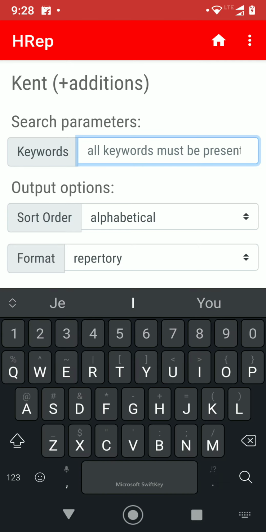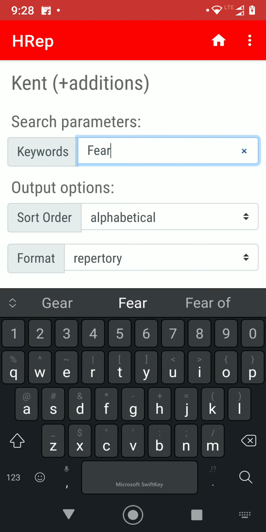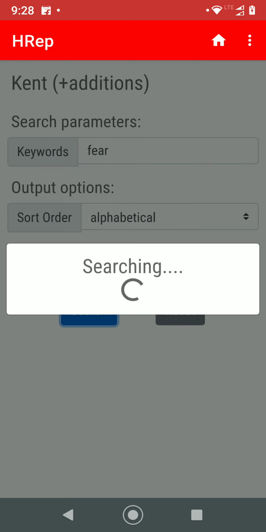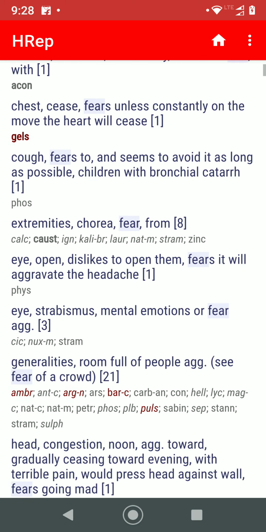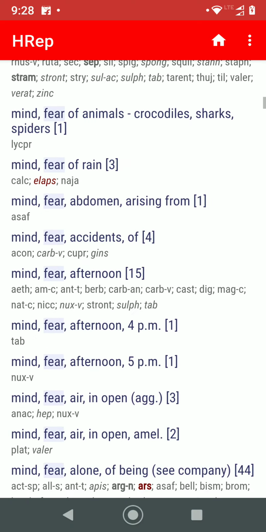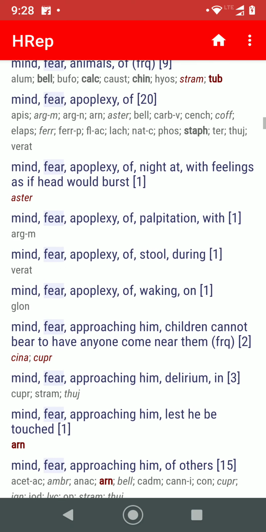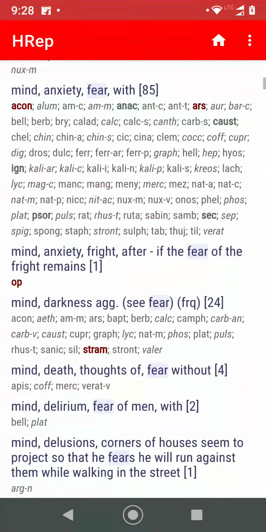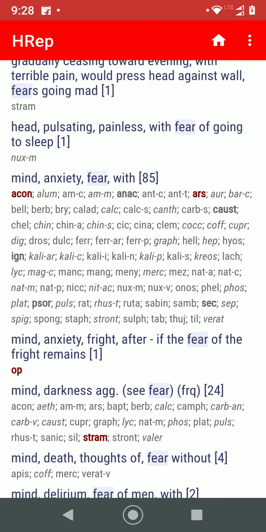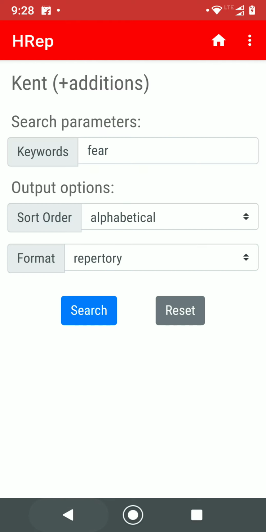So here I'm going to enter a word, fear. Okay, let's just look at this. And you have in alphabetical order a lot of rubrics. Now you can see, for example, mind, anxiety, fear with, and you have aconite, alumina, ammonium mure, etc.